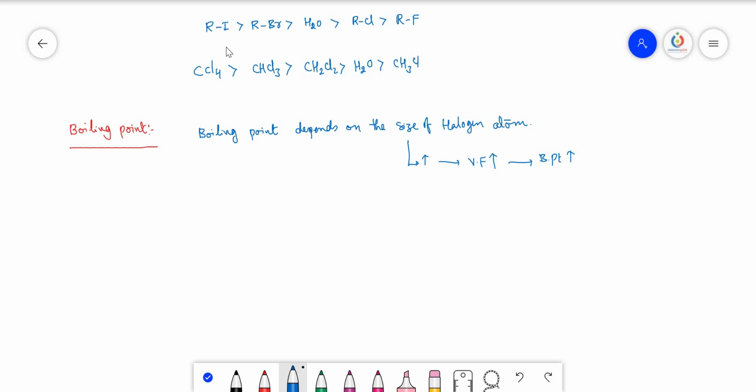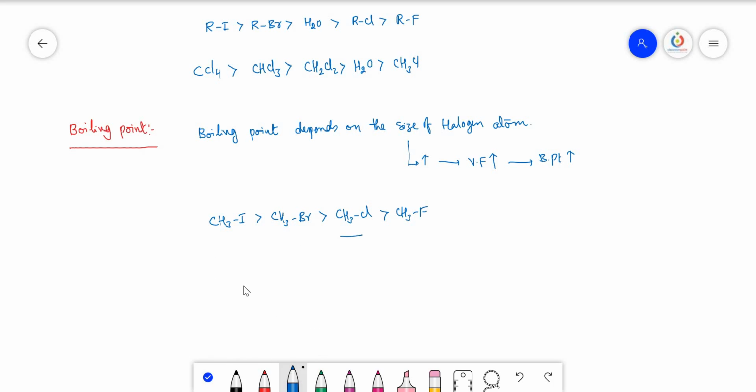So among iodide, bromide, chloride and fluoride, iodide size is more. So that's why CH3I has a boiling point more than CH3Br, more than CH3Cl, and more than CH3F. But when the number of halogen atoms increases within the same molecule, the boiling point also increases.